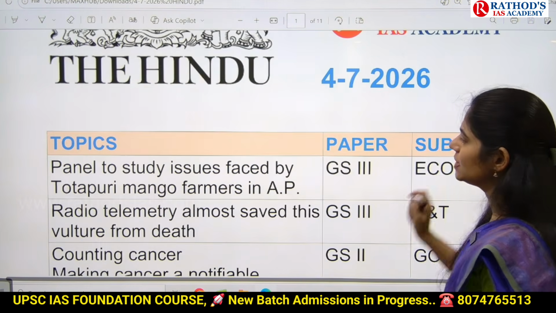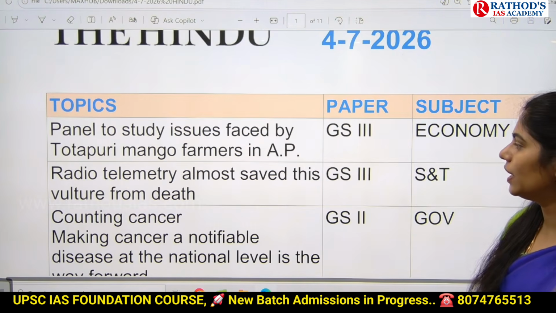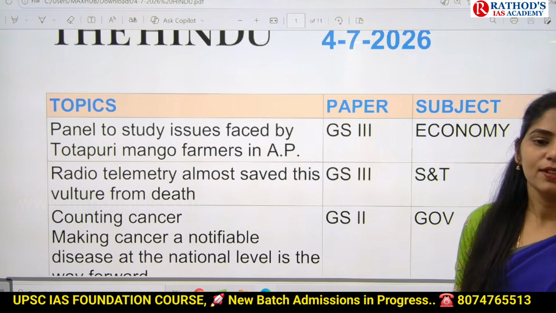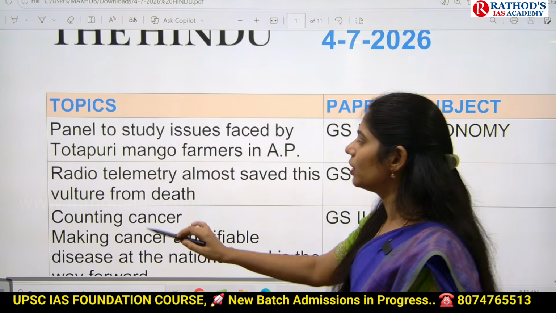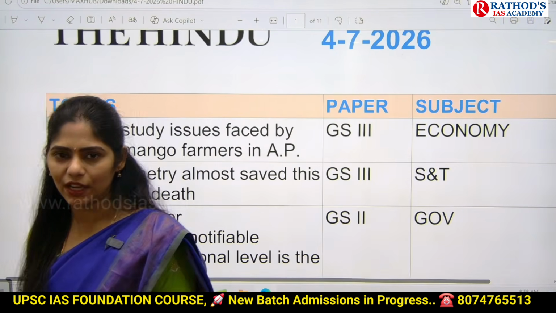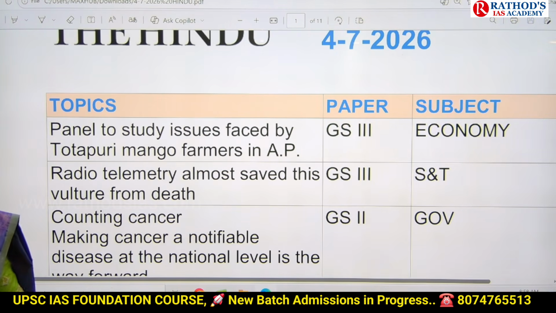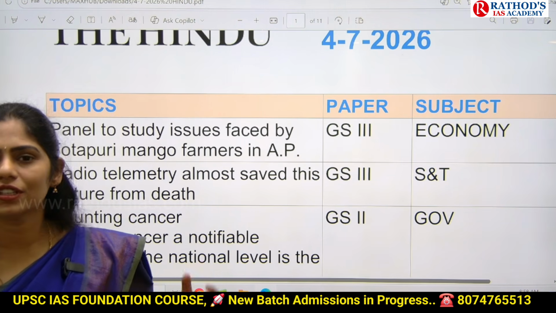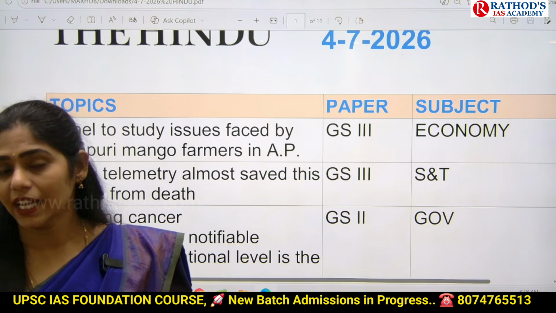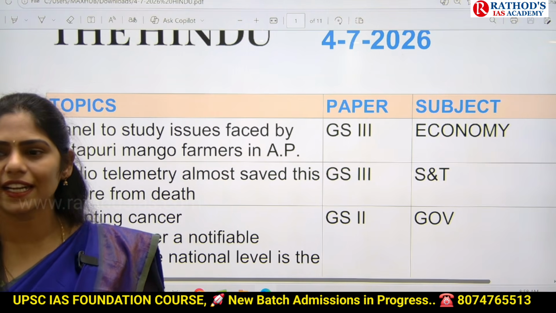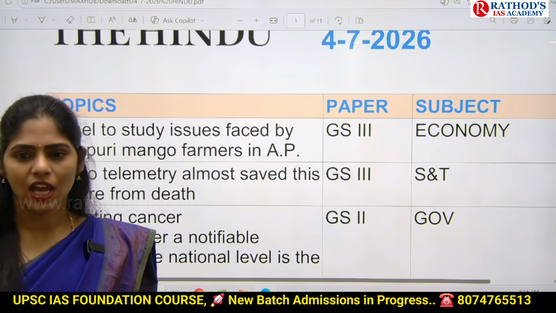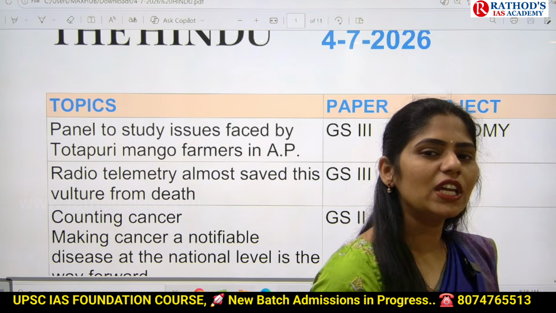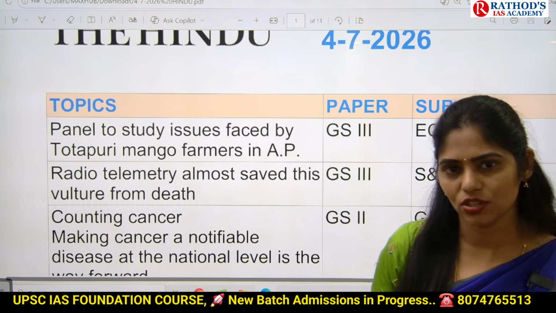The first article is Panel to Study Issues Faced by Totapari Mango Farmers in AP. So actually this article is talking about one important mango species called Totapari mango. Here you have to see some basic facts of this mango and what are the climatic conditions required for this crop. And next you have to see what exactly the issues faced by these farmers. And there is one triangle called the Totapari triangle. You have to see which areas come under that Totapari triangle.